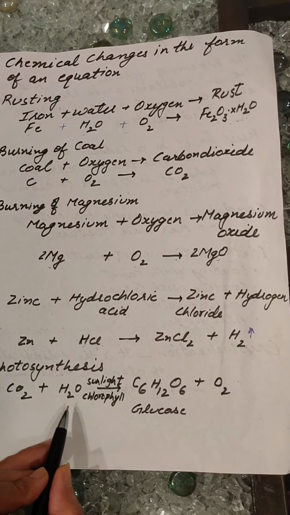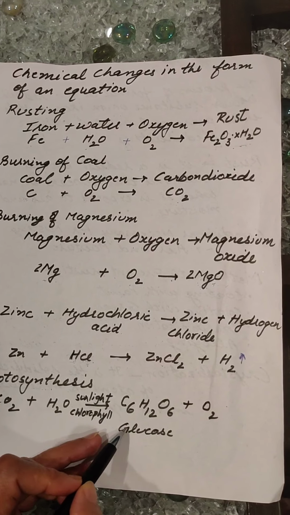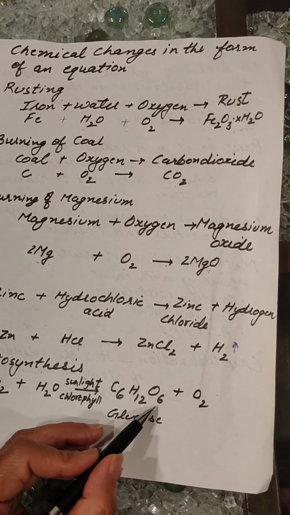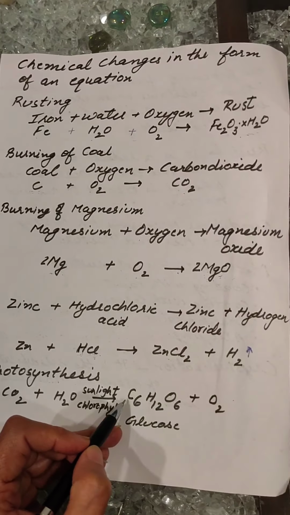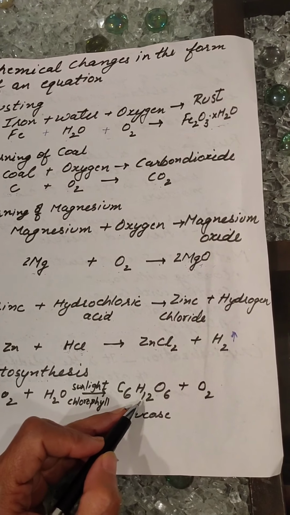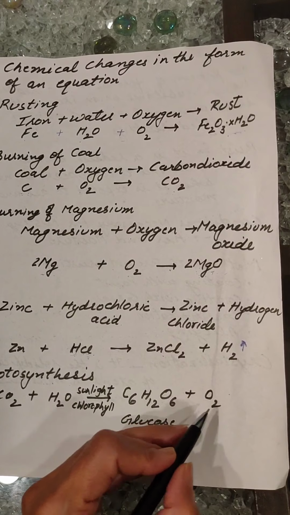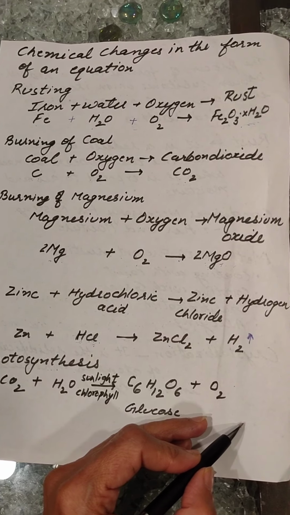When CO2 and H2O combine, it gives food. The formula for this food, or glucose, is C6H12O6. That means in glucose, 6 atoms of carbon, 12 atoms of hydrogen and 6 atoms of oxygen are present, and oxygen gas is released, which is used by human beings.